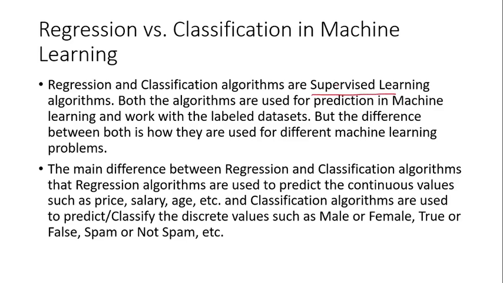Both algorithms are used for prediction in machine learning and work with the labeled data set. But the difference between both is how they are used for different machine learning problems. In case of classification, it is categorical data which classifies or segregates the data.